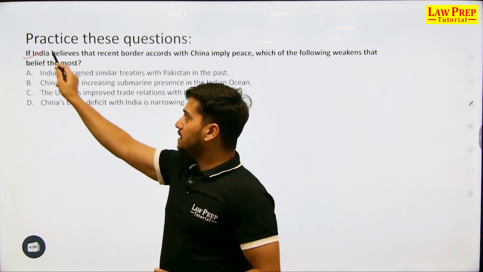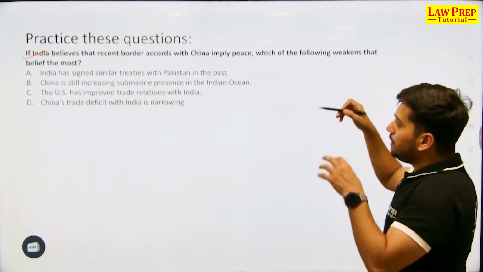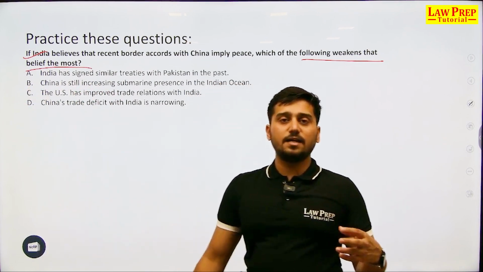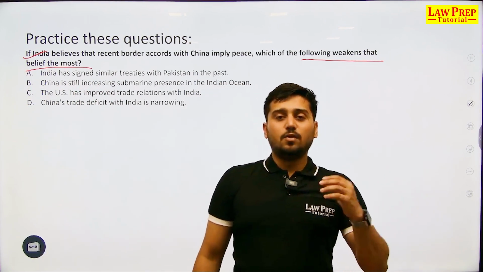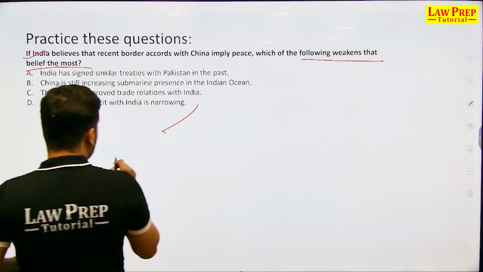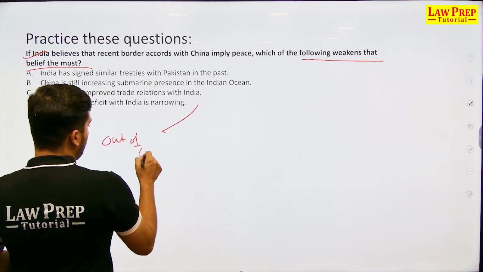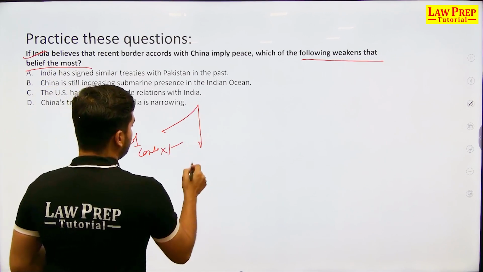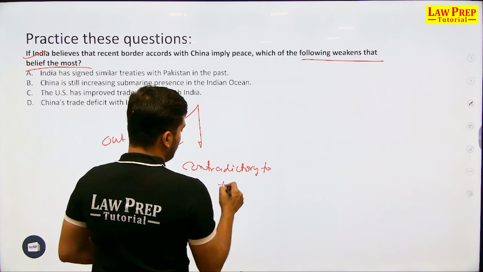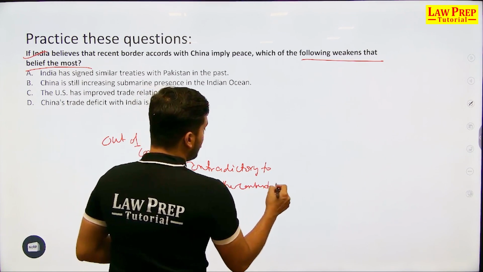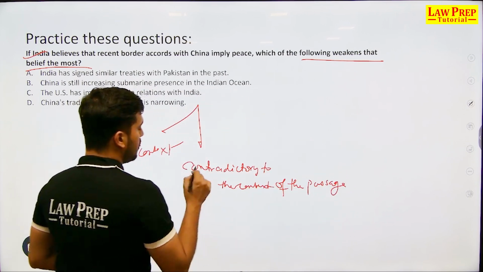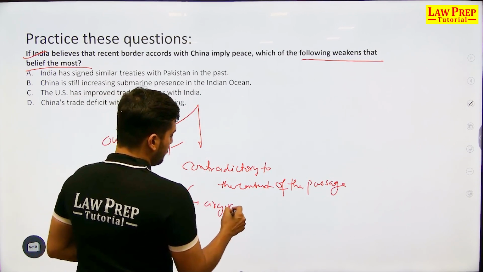So if India believes that recent border accords with China imply peace, which of the following weakens that belief the most? Now for weakening, what is important? Weakening can be any statement which is contradictory to the notion, contradictory to the context of the author, the context of the passage basically.